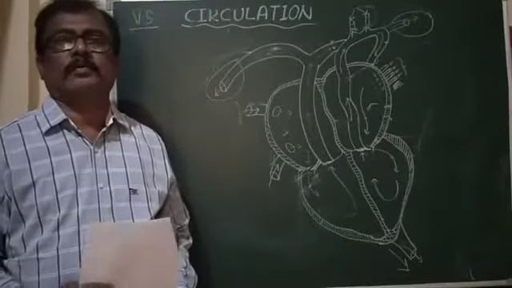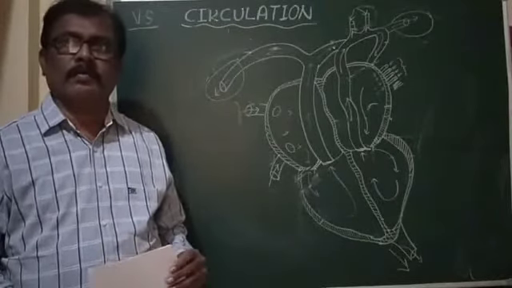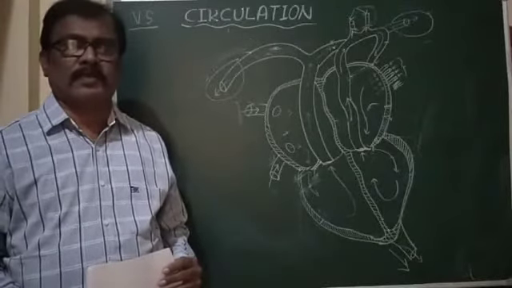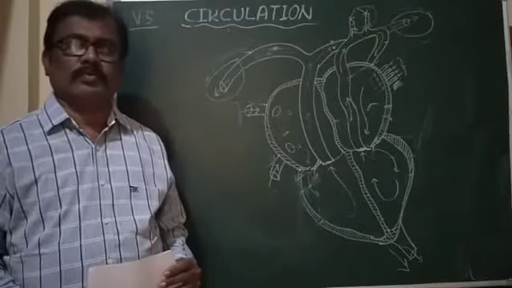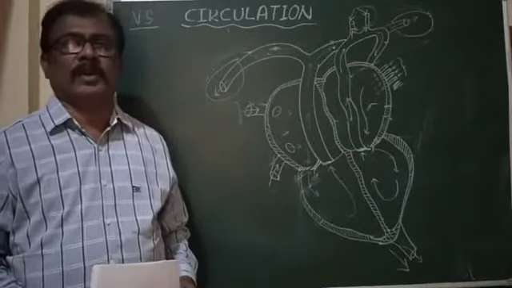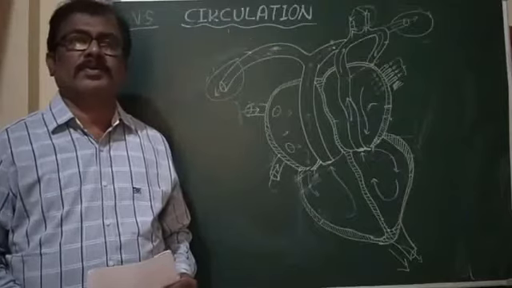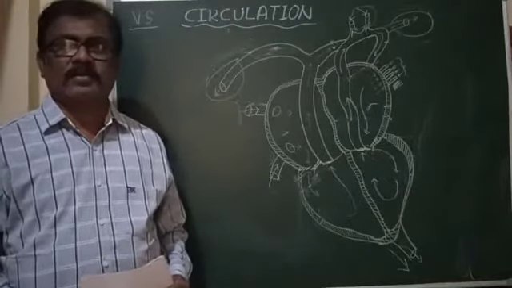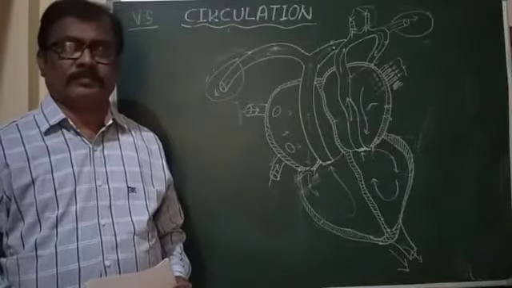Okay, my dear students, in the previous class we came to understand the structure of the heart, that is the vertical section (VS) of the heart.